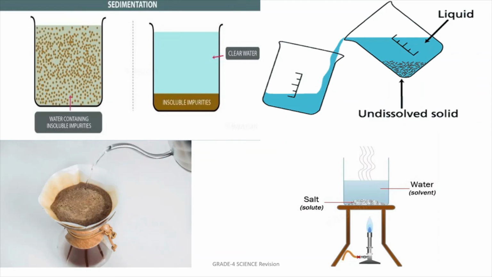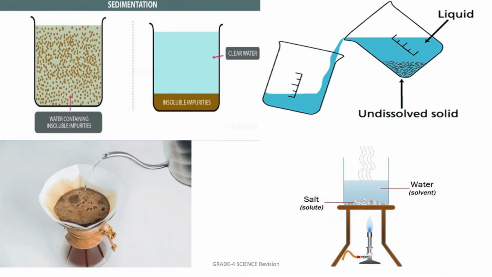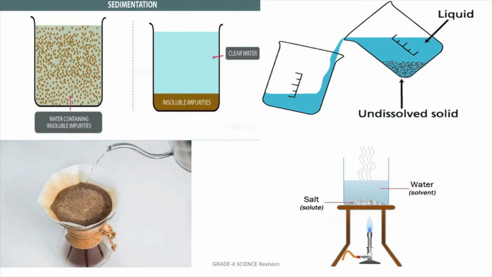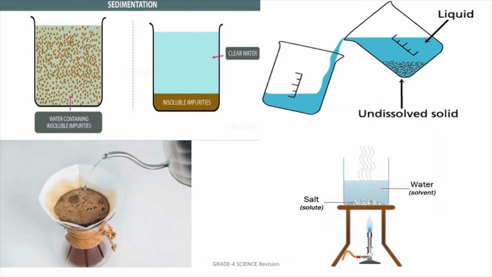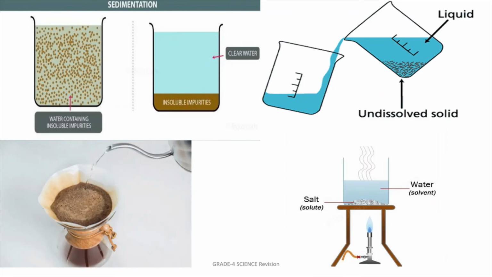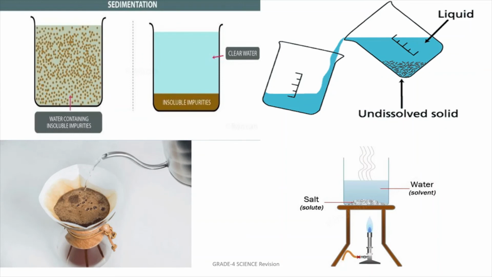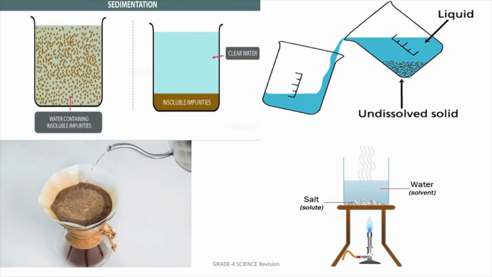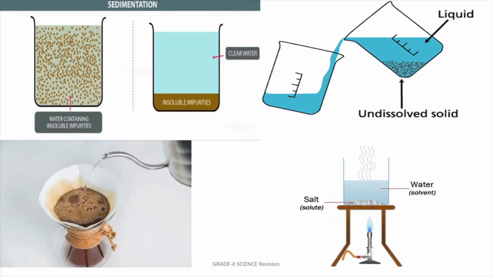Then we have seen about decantation, that when the sediment is stable, then the clear water we can collect in another vessel. That is known as decantation. Then we have seen about filtration, that we use a special paper which is known as filter paper, and we can filter the given solution. Then we have also seen about boiling.